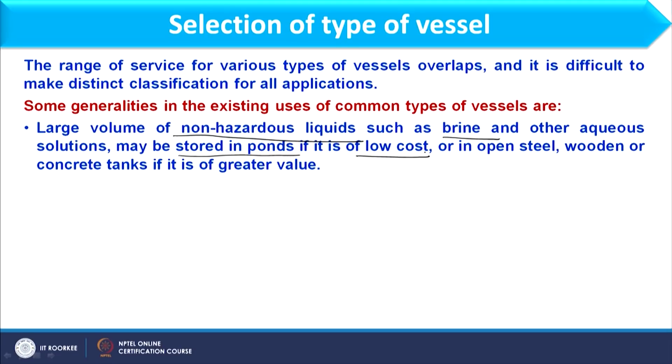So, that selection depends on the cost also, that is a very important factor. If I need to store or operate a very low cost solution, low cost fluid, obviously for that purpose we can use an open tank where weather conditions will not affect significantly. Okay.